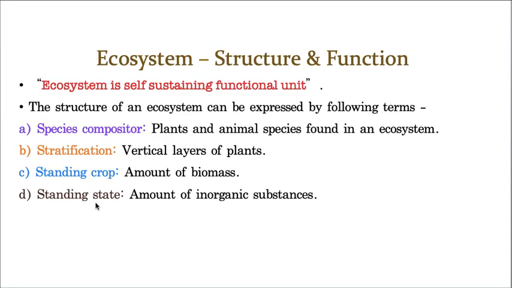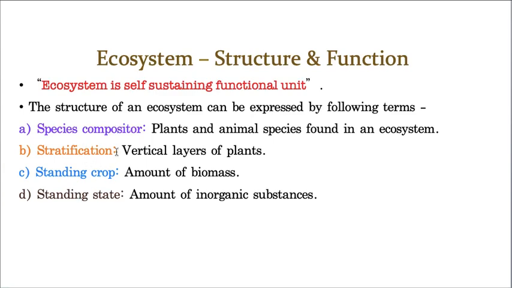Whereas standing state means the amount of inorganic substances, that means how much phosphorus is there in the soil, how much nitrogen is there. Estimating the inorganic substances in the given habitat is called standing state. Please don't confuse them, because all start with the same word.